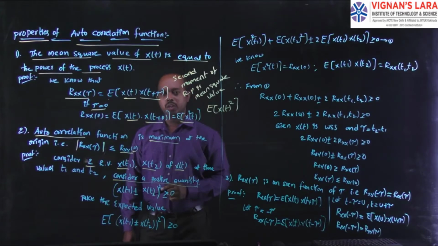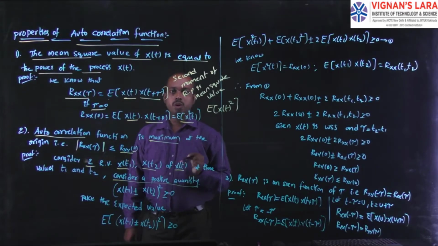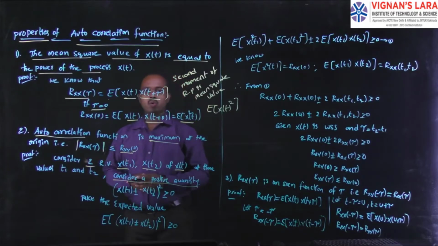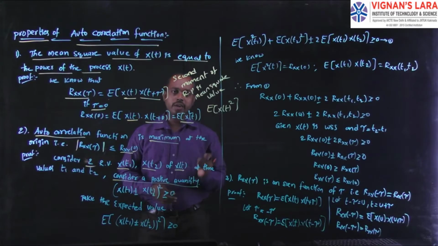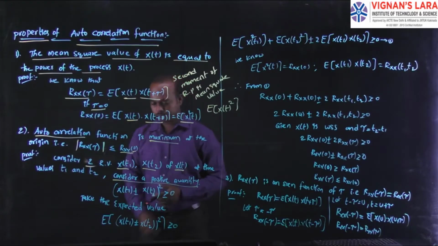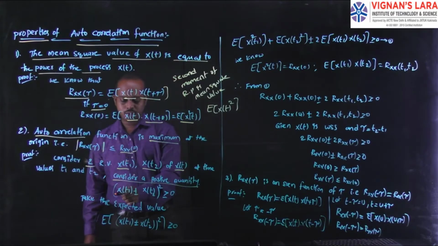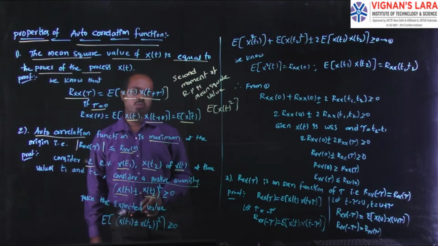You can prove this property by considering the positive quantity. According to that quantity, you can consider any two values. A squared quantity must be greater than or equal to 0. According to mathematical rules, the square of a quantity is always greater than or equal to 0. Based on that, we consider the two random variables x of t1 and x of t2, plus or minus, and the squared value is greater than or equal to 0.